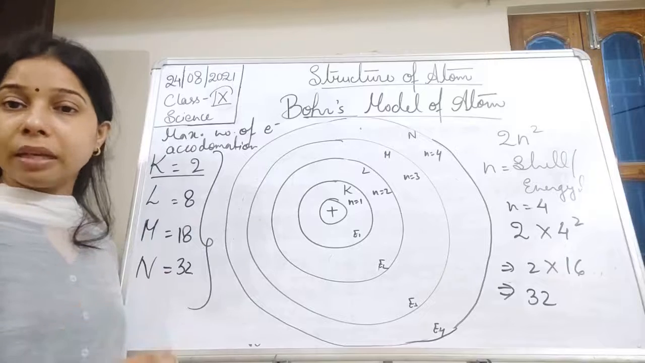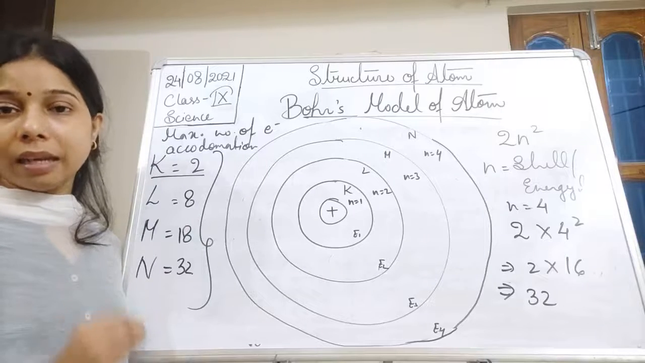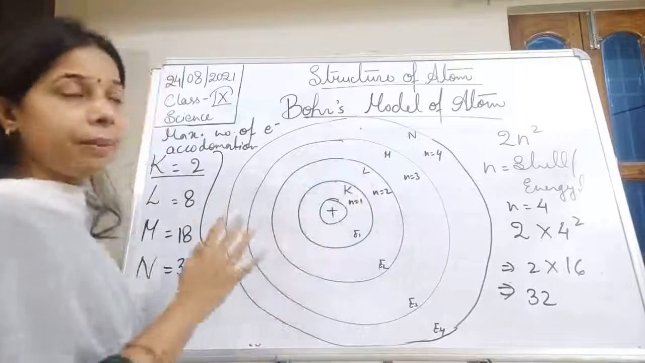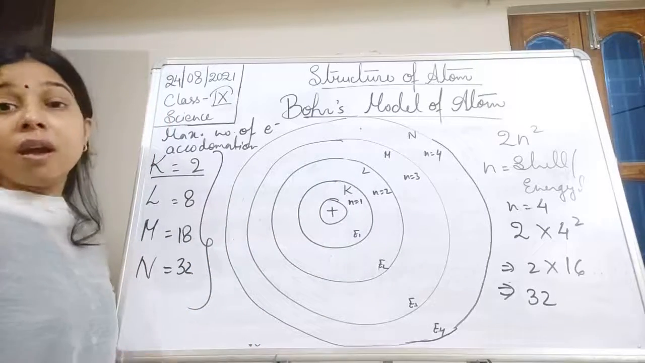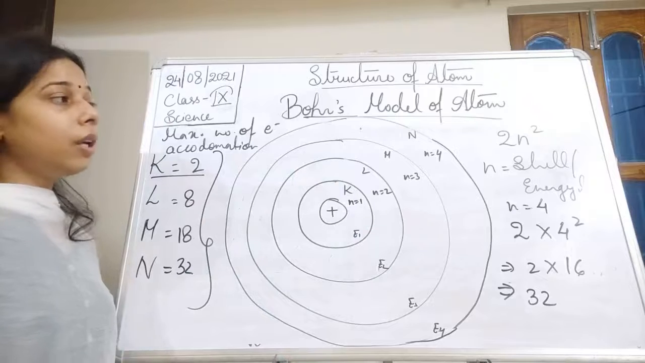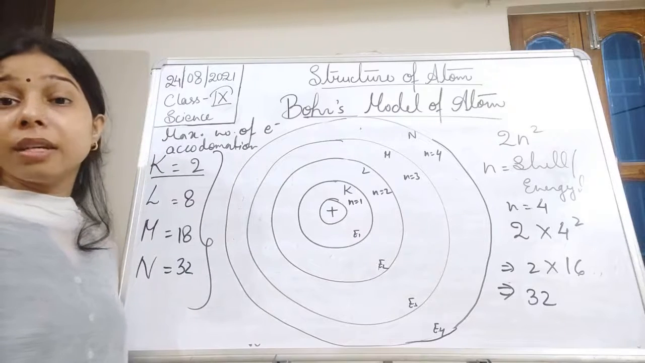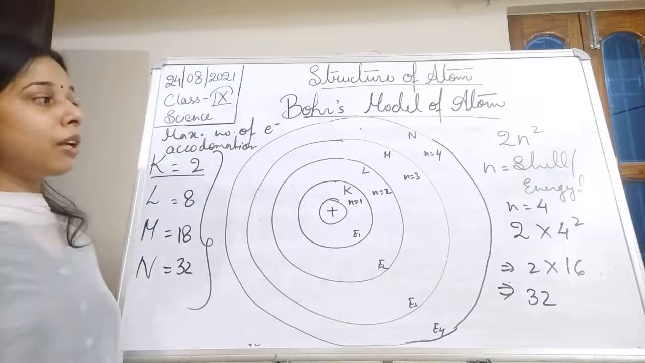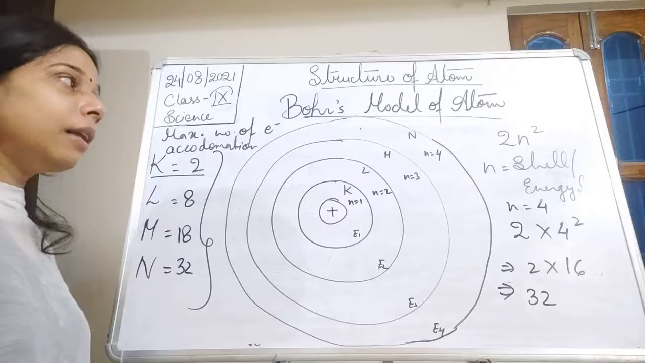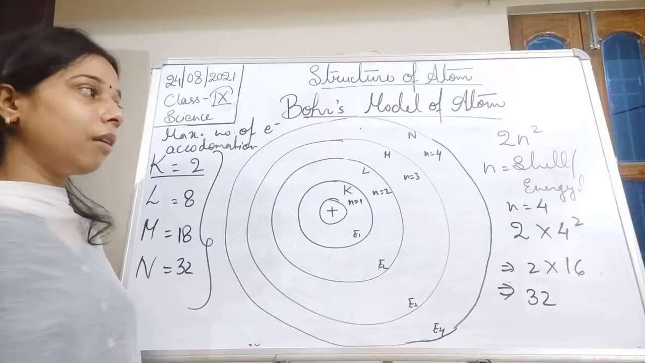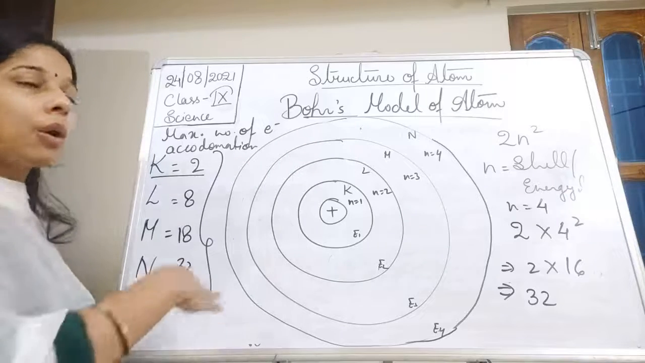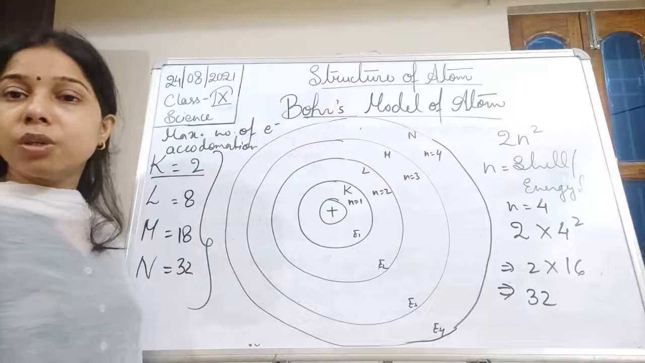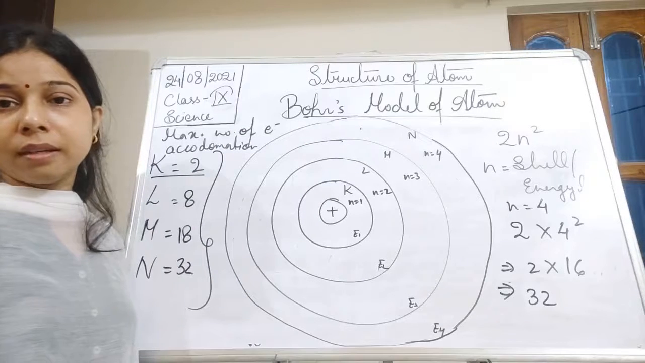After the L shell is filled with 8 electrons, the electrons start entering into the M shell. And here the M shell can accommodate 18 electrons. So the M shell will be filled with 18 electrons, and then the electrons will start entering into the N shell. So this is how the electrons get distributed into the different shells.